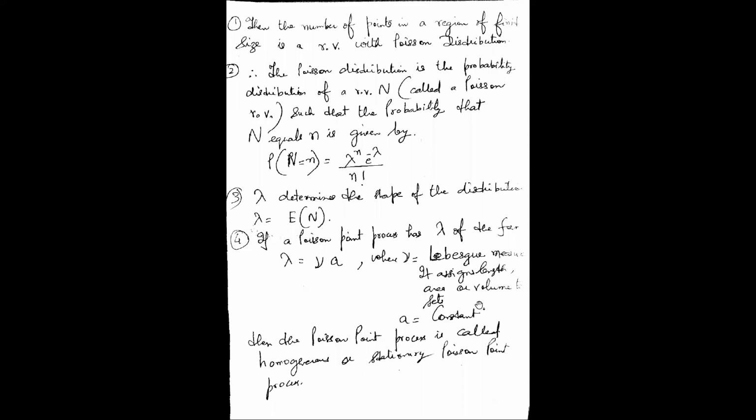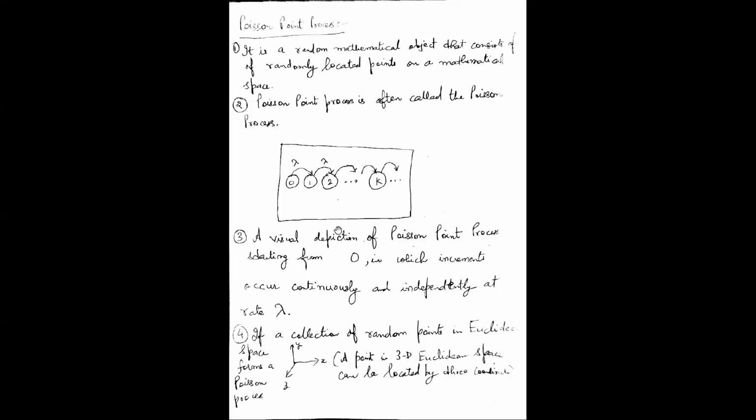If it is a one-dimensional case, it will assign length. If it is a two-dimensional case, it will assign area. If it is a three-dimensional case, it will assign volume, and so on. And A is a constant. Then the Poisson point process is called a homogeneous or stationary point process if the interval of the Poisson distribution, lambda, is equal to nu A. So that's how we can define what we call the Poisson points. That's very important to understand.